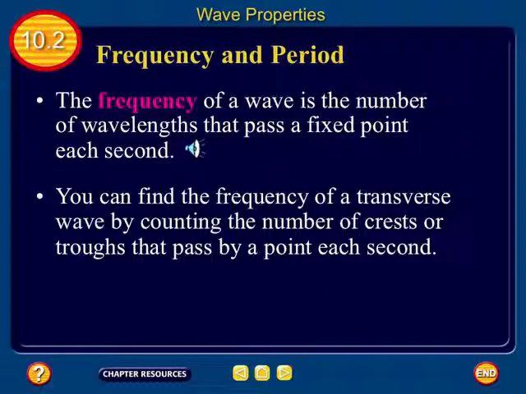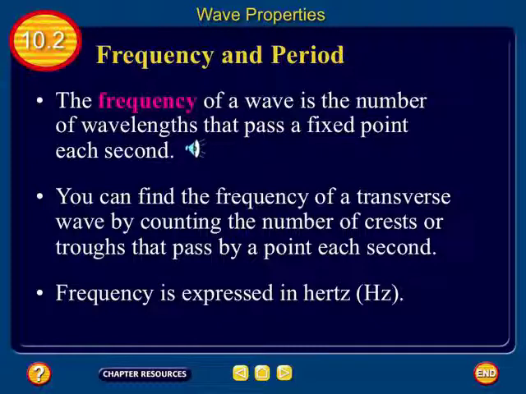If 100 crests come by every second, you have a frequency of 100. If it's a high frequency, that's the kind you can't hear. Frequency is expressed in hertz. That's the unit we use. So if it was a 30,000 hertz sound frequency, you can't hear that, because 30,000 times per second a compression comes by, and your ears can't adjust to that.